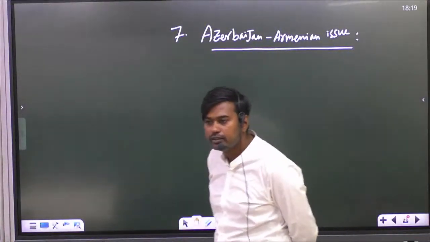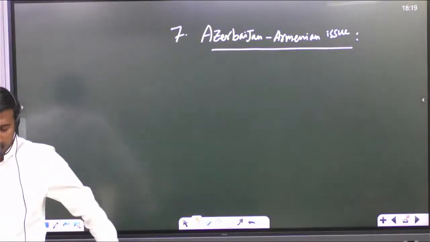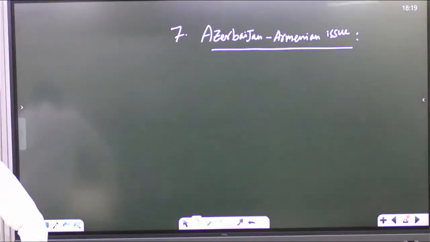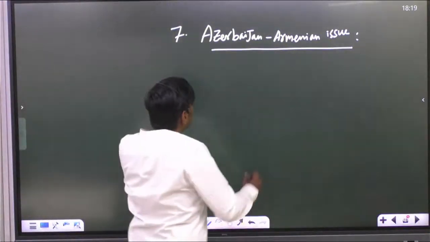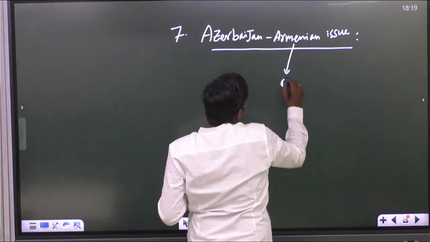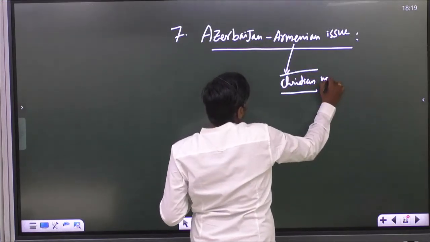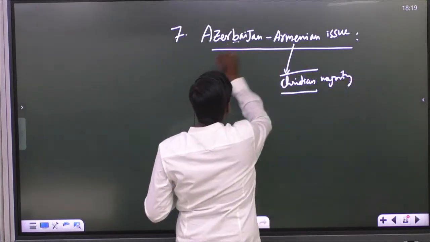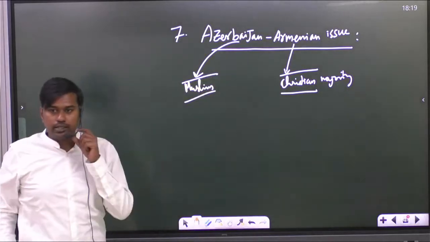Armenian capital? Not Helsinki, Finland is Helsinki. Armenia? Yerevan, mark it. One thing you need to understand is that Armenia is an area with a Christian majority. Azerbaijan is an area with a Muslim majority. First you should understand this.